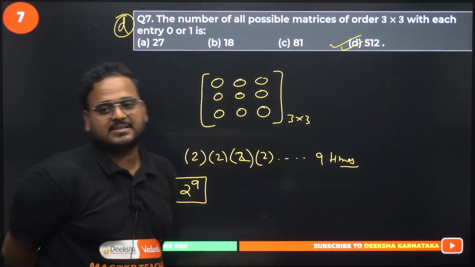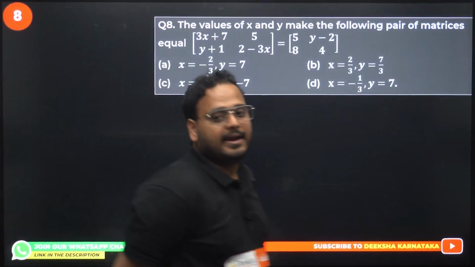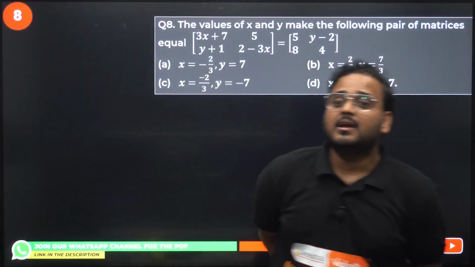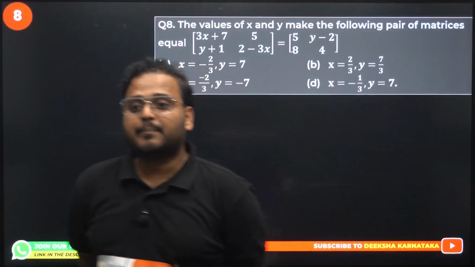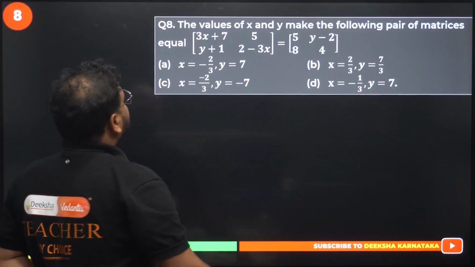7th option, D is correct. 512. Okay, next up, question number 8. The value of x and y that makes the following pair of matrices equal. Okay, let's find x and y.